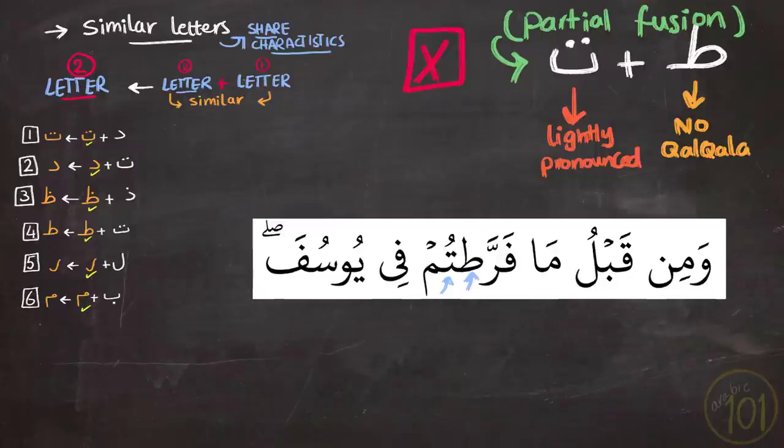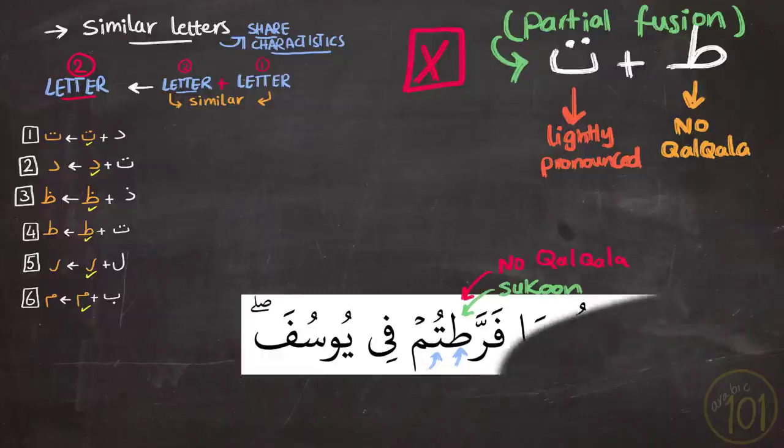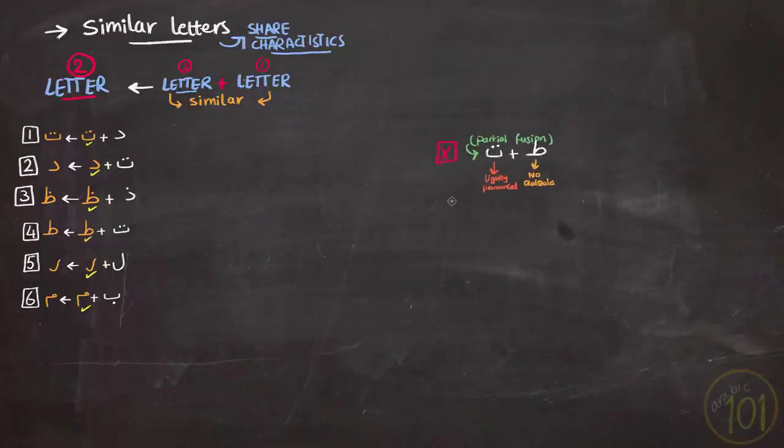Notice that we normally would echo the ta since it has sukun on top. But here, we will have to dim it, and it will be followed by the moving ta. So it is wrong to say مَا فَرَّطْتُمْ with the qalqala. You have to dim down the ta in this position when it is followed by the ta, and you will say مَا فَرَّطْتُمْ. It is possible that you will not get it the first time because it's not the easiest combination, but like I always say, practice makes perfect.